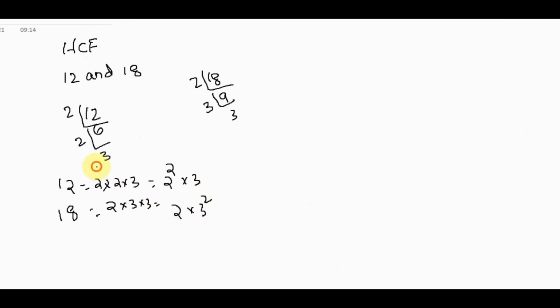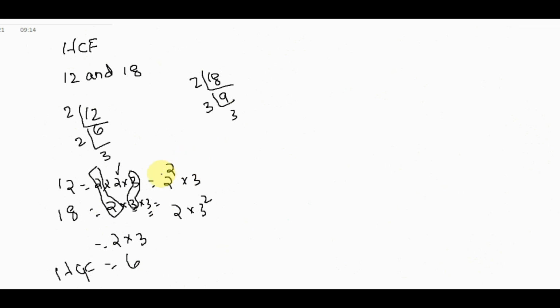HCF means the common factors. Here 2 is common, so we can write 2. Again, here 3 appears in 12 once, but in 18 it appears twice, so we take the 3 once. Here we have 2 in 12, and here also one 2 in 18. So the common part is 2 into 3. That is equal to HCF. HCF is equal to 6.